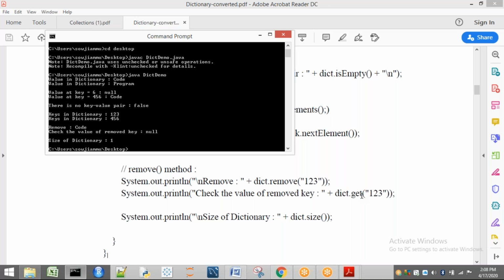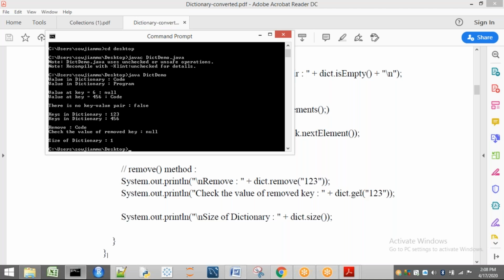Now see, I want to remove. So check the value of key. Already I have removed 1, 2, 3. So what will be the value that is present? If I check 1, 2, 3, what is the value that is present? Nothing is there. So you are going to get null. Already 1, 2, 3 is removed here.